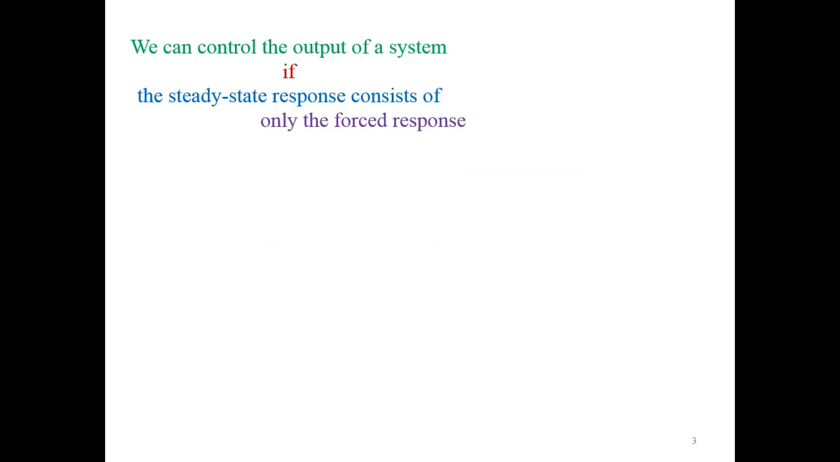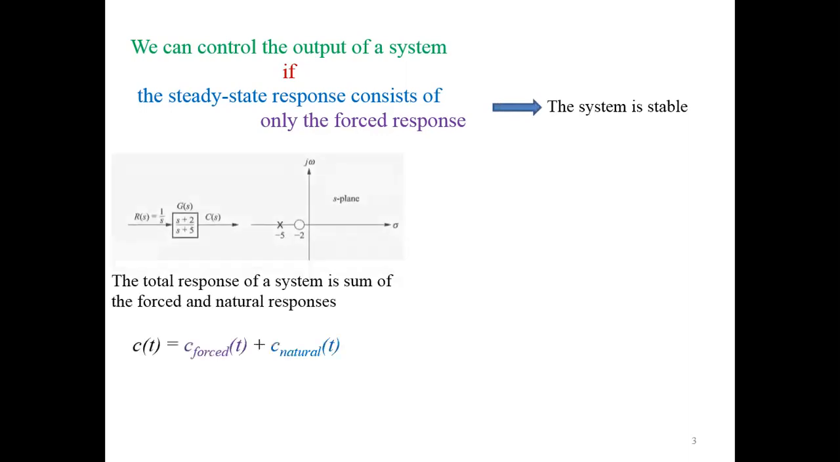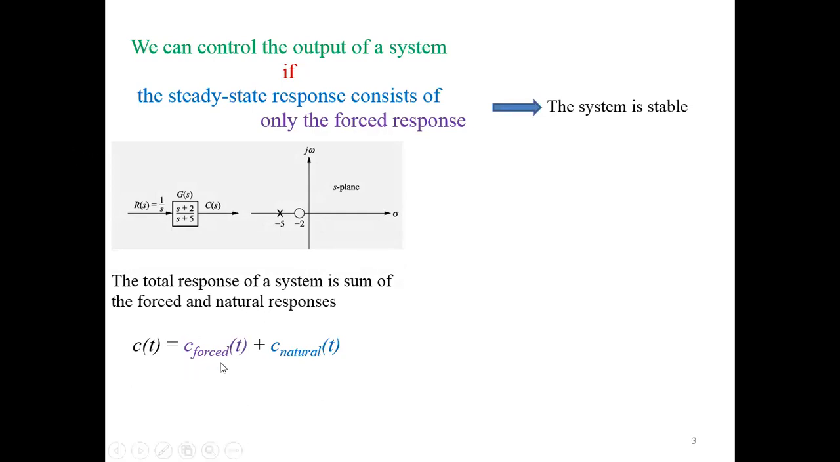We can control the output of a system only if the steady state response consists only of the forced response, which means the system is stable. The total response of a system is the sum of the forced response and the natural response. The natural response should be zero in the steady state condition, and only the forced response should be present. Forced response is due to the input of the system.